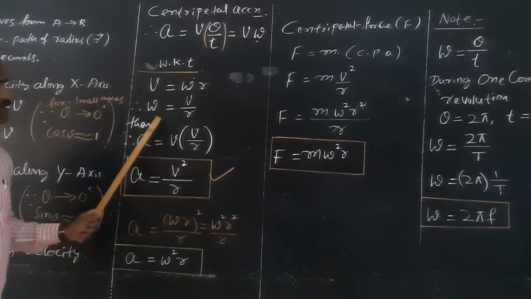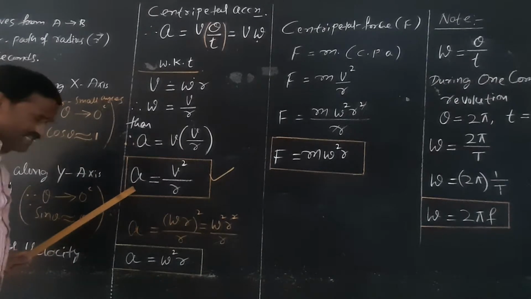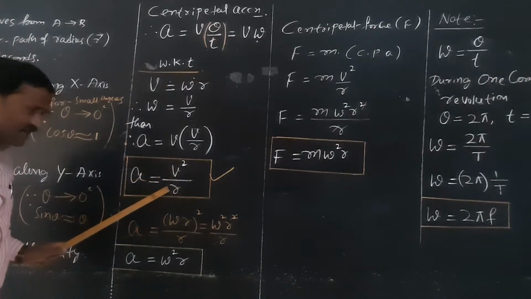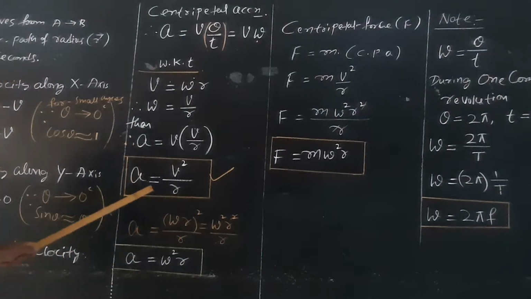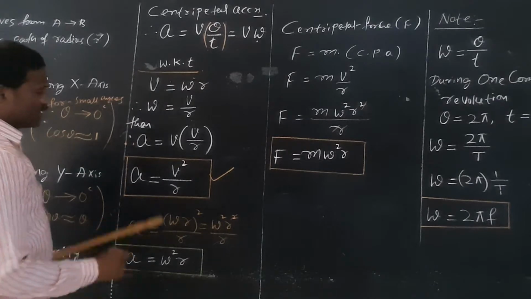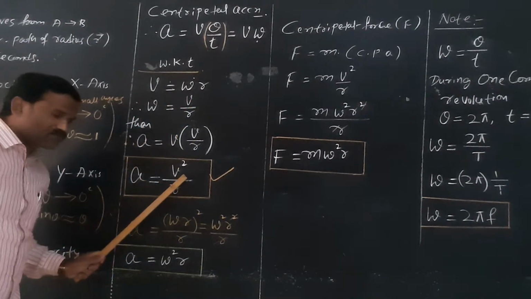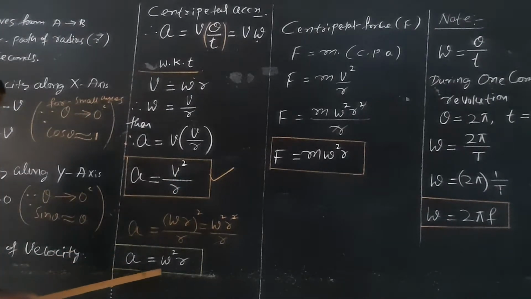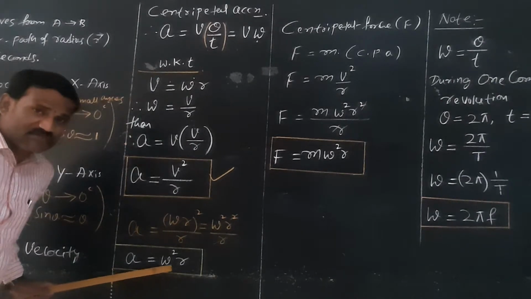Centripetal acceleration. V is equal to omega r. A is called centripetal acceleration, where V is the speed of the particle and r is the radius of the circular path. And we know that V is equal to omega r. This is centripetal acceleration in terms of speed V. Now, centripetal acceleration in terms of angular velocity.